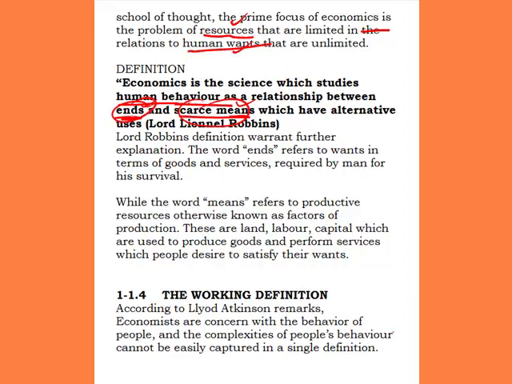The first one is the ends, while the second one is the scarce means. We have talked about the ends to be our wants, which are unlimited, while our scarce means is our resources, which are used in satisfying that end, and mostly they are the factors of production. So the relationship between these two terms, as it relates to the behavior of human beings, is what Lionel Robbins states as the definition of economics.